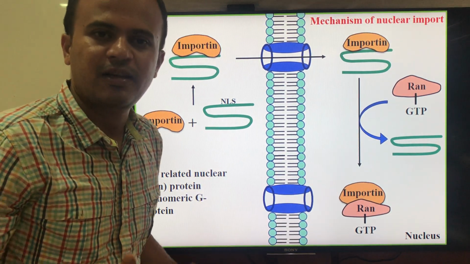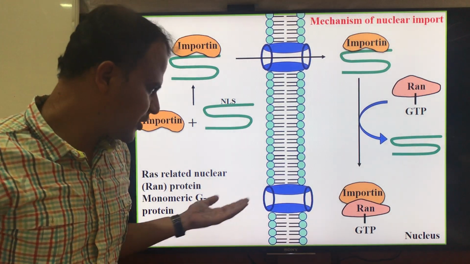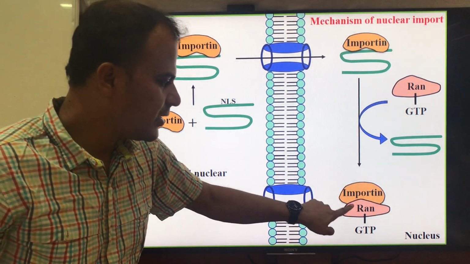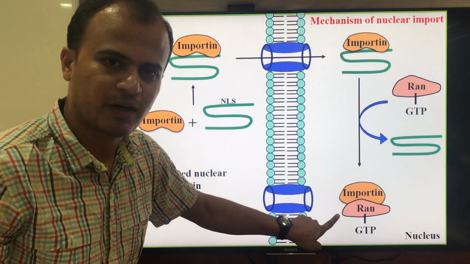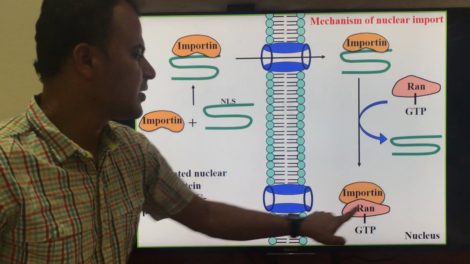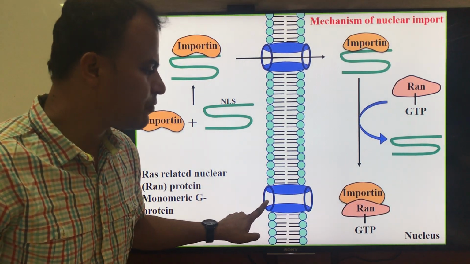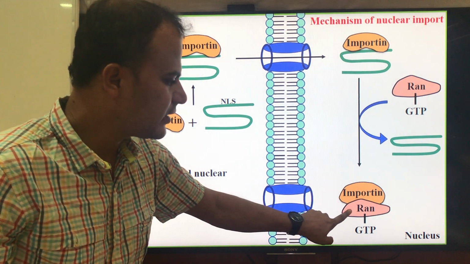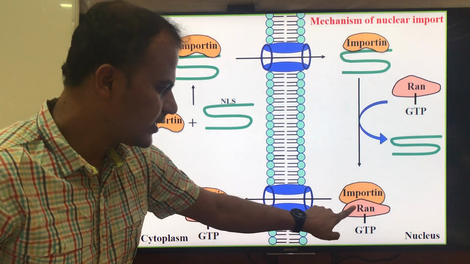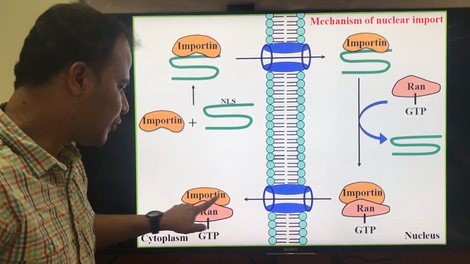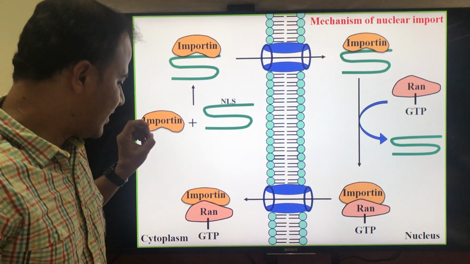So again, by the diffusion process, by virtue of the distribution, you know that the importin-RAN complex concentration is more in the nucleus than in the cytoplasm. Therefore, through the interaction with the FG nucleoporin, the importin-RAN-GTP complex diffuses out into the cytoplasm.